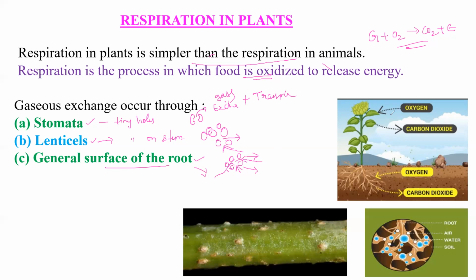You can see in the diagram here, oxygen is being taken in by the plants and carbon dioxide is given out. Plant leaves are helpful, stomata are helpful. Roots are also exchanging gases. In the internal structure of the root, the air gaps are helpful for gases exchange. On the stem also there are small pores. Don't take these as nodules. These small pores are helpful for respiration. Lenticels on a stem, root hair, and stomata. Understood? These are the respiratory parts of a plant.